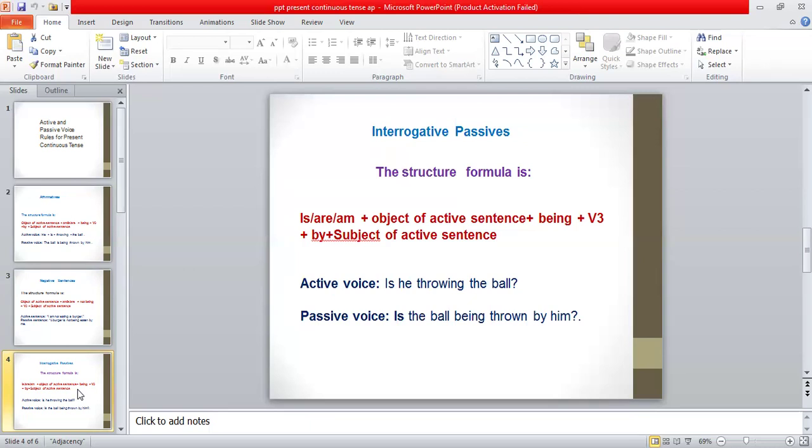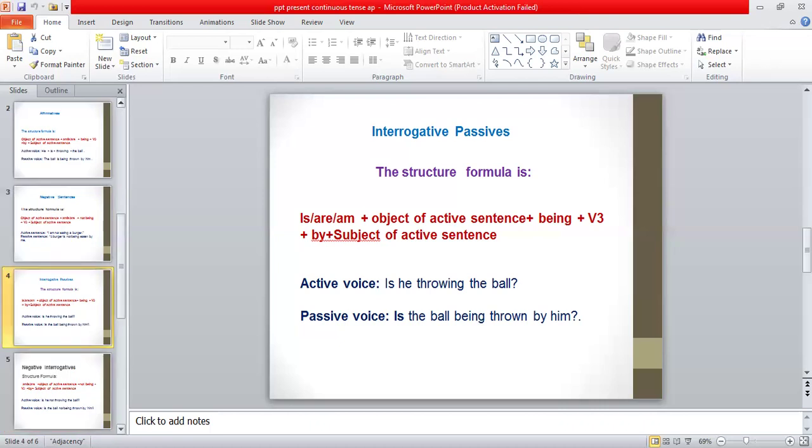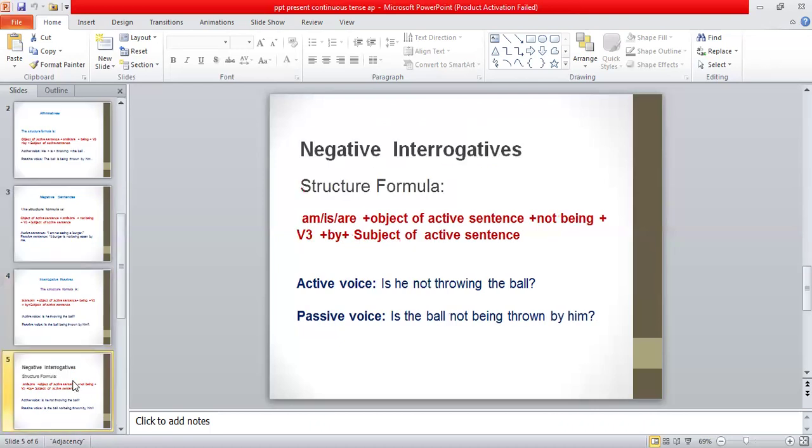When you change it into passive voice, then is will come in the beginning of the sentence. Then will come the object of the active sentence, being thrown by, and he will be changed into him. In this way, the sentence will be changed from active into passive.